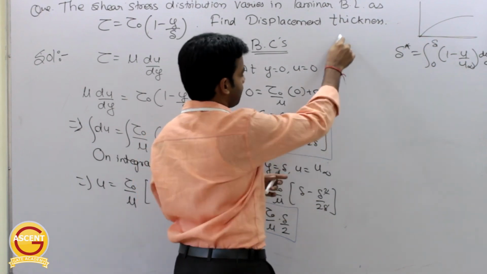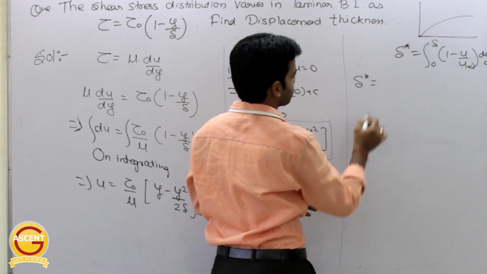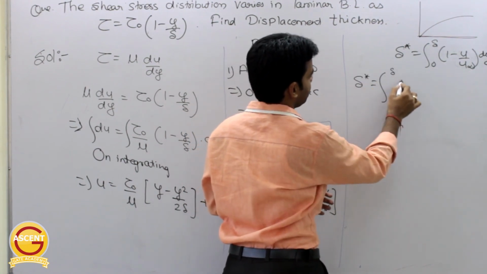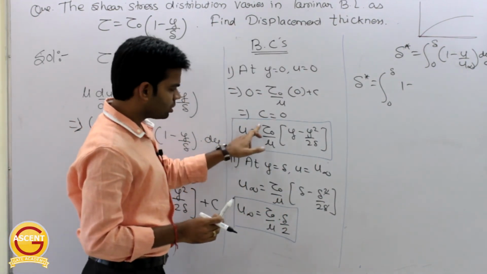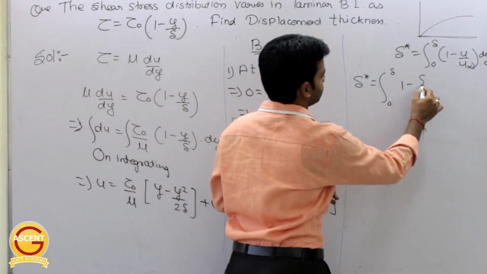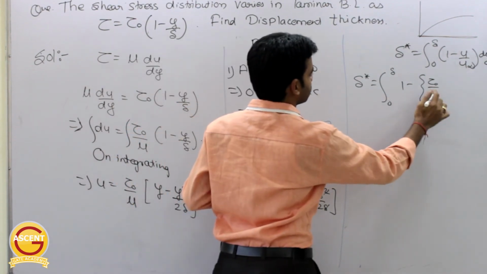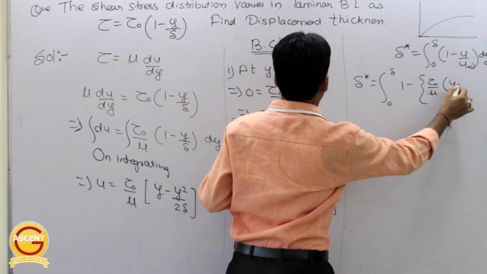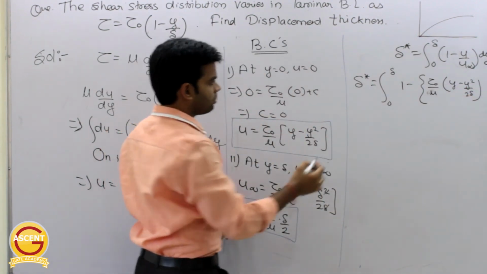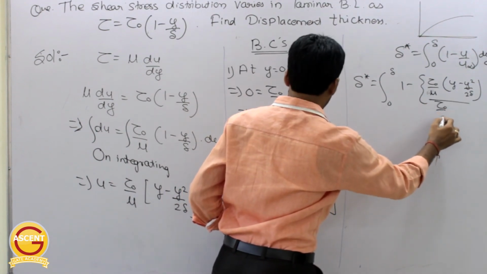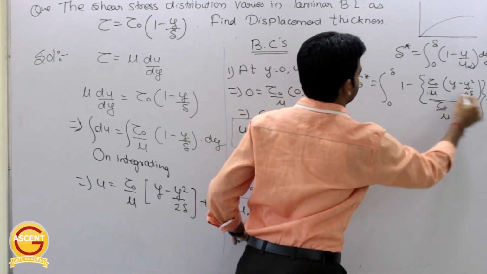Now we have to determine the value of del star. We have the formula. So what will be del star now? This del star, displacement thickness, is equal to integration from 0 to del of 1 minus u by u infinity. U is tau naught by mu into y minus y square by 2 del, divided by u infinity, which is again tau naught by mu into del by 2, into dy.